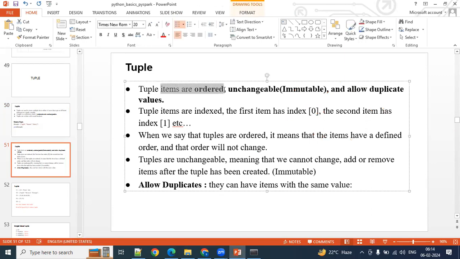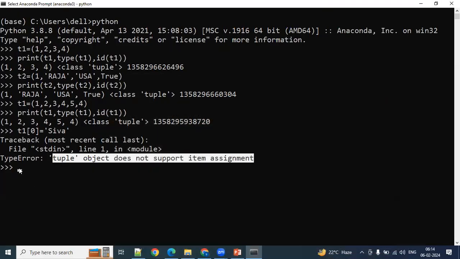Okay, so tuple items are ordered. I've discussed already: unchangeable, that means immutable, and they allow duplicate values. Tuple items are indexed. Okay, so how do we access the elements from the tuple?